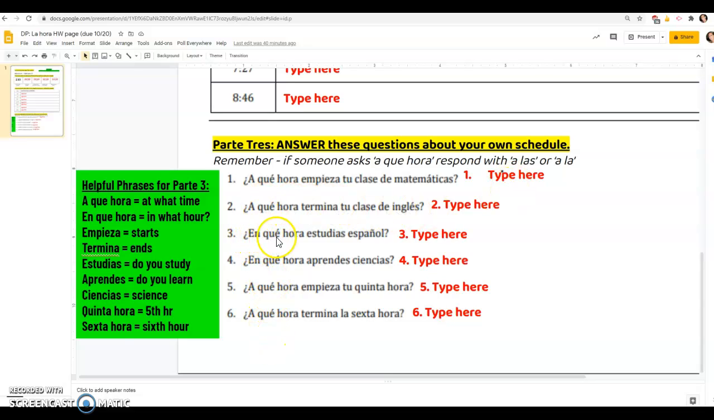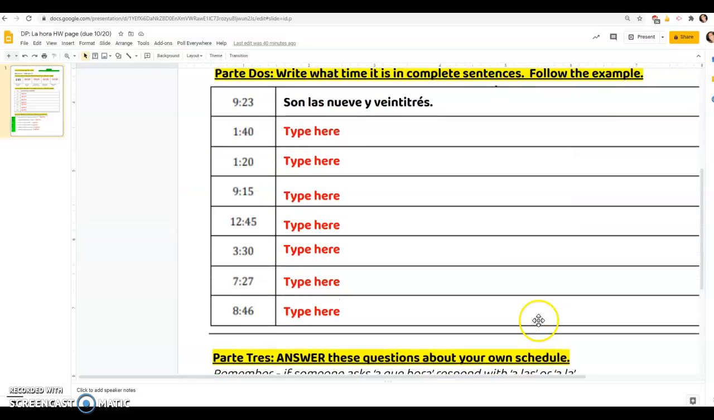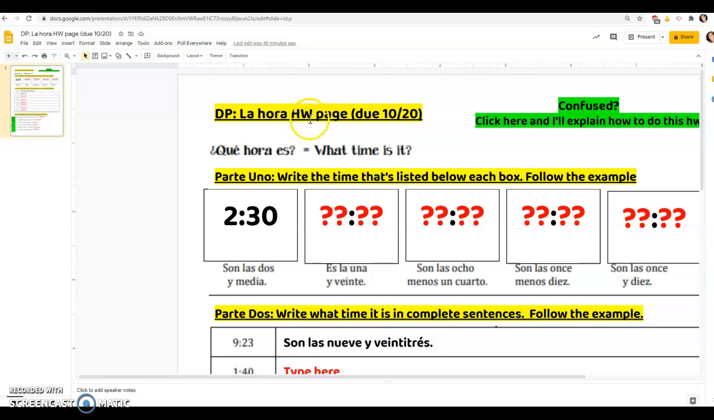Notice that some say en qué hora, so that's going to be right here. En qué hora, in what hour? But then some start with a qué hora, at what time. So go through, make sure that you check. There are words in here that will help you out, and that is what you are doing. So that is the DP La Hora homework page that is due on October 20th. Buenísimo.